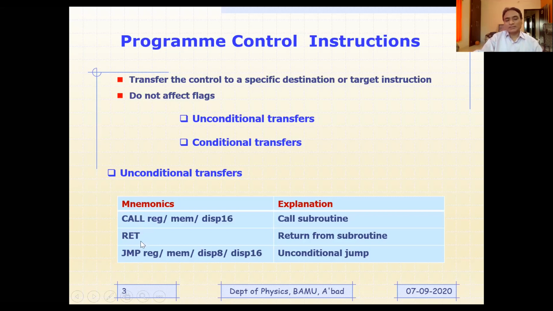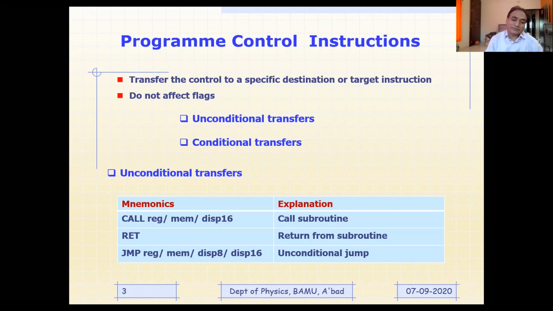Now, truly speaking, whenever we use a jump, you are asking your program control to skip some instructions. Let us say you started from instructions 1, 2, and 3, and then you want to skip the fourth, fifth, and sixth, and you want your program execution to jump to the seventh instruction. For that purpose, you can use the jump instruction.